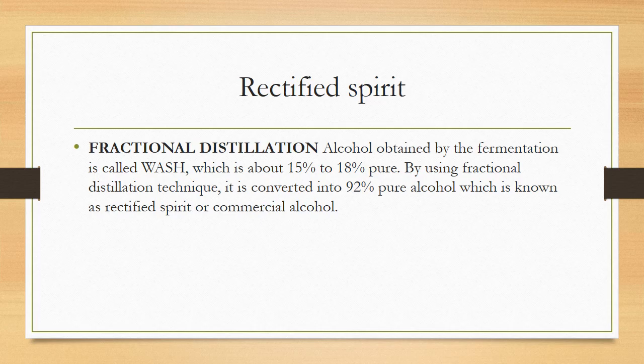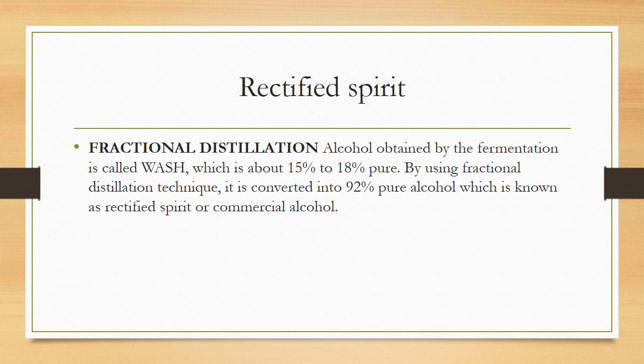So that is called the rectified spirit. It is distilled again and again, washed first, then distilled again and again, and then we obtain 95% alcohol, in the purest form. This alcohol is called rectified spirit or commercial alcohol.